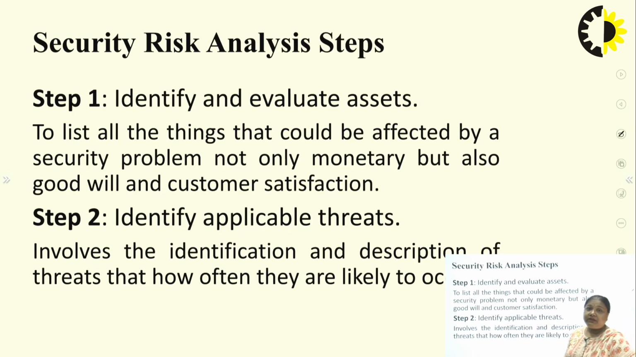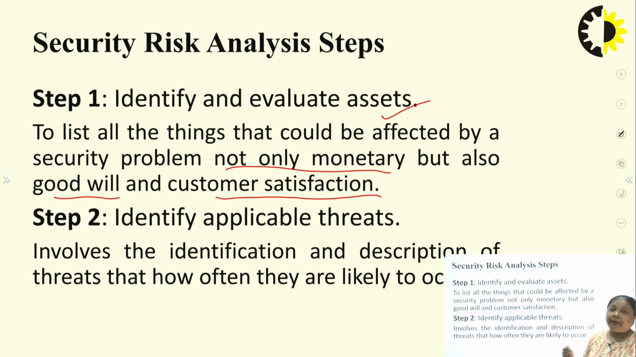There are some steps involved when we talk about security risk analysis. First of all, step 1 is identify and evaluate the assets. As we already discussed, list all the things that could be affected by a security problem, not only monetary but also personal issues. And if we talk about a company, then it will be goodwill and customer satisfaction. All these things are involved in terms of an organization.